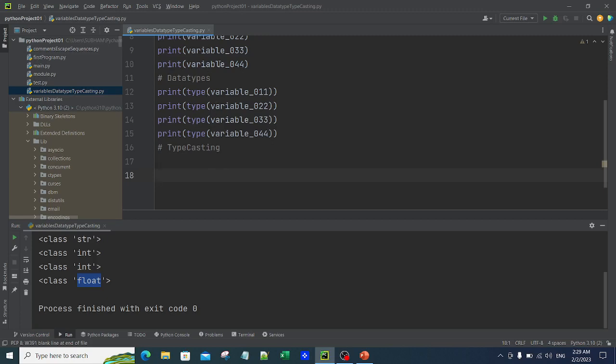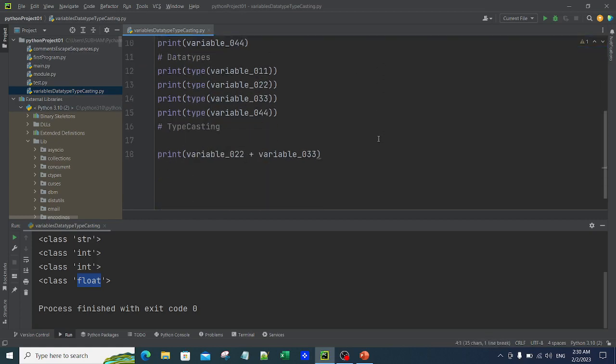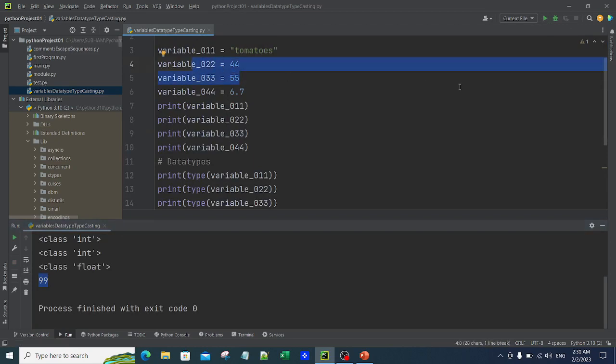For example, let's say I say print variable_022, let me just copy this, plus variable_033. What is variable_022 and variable_033? These two are integers, both of us know. Anything that you can count, you can join it, so that's why I have said plus. Just add both of them. To add two variables of a numeric data type, you can simply do a plus symbol over here and run it. Now you will see it gives 99. If you go at the top, 55 plus 44, 99, that's correct.